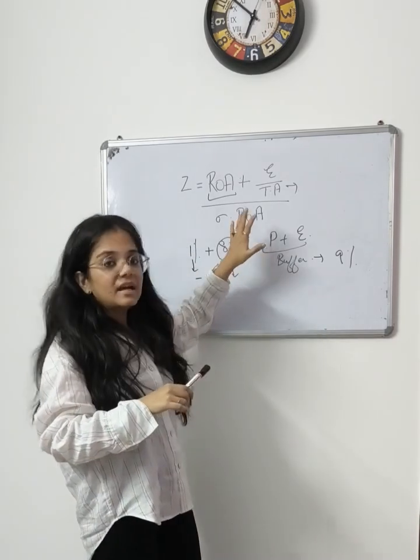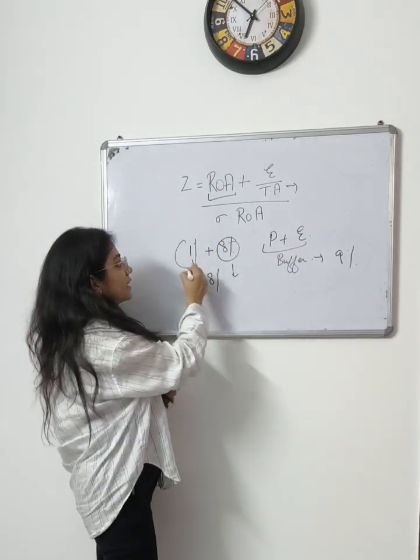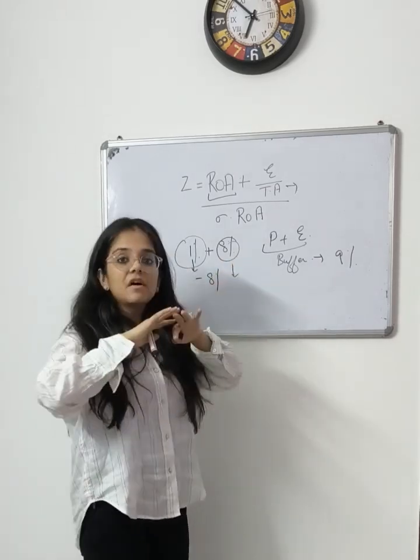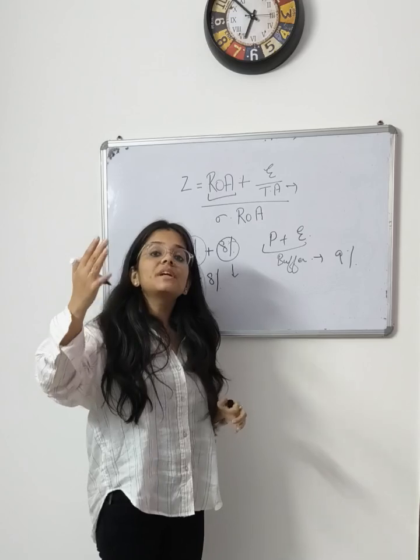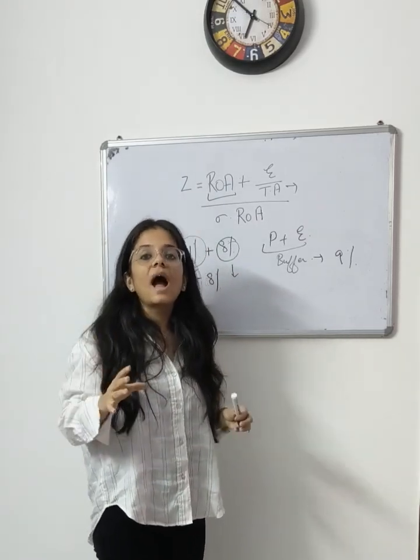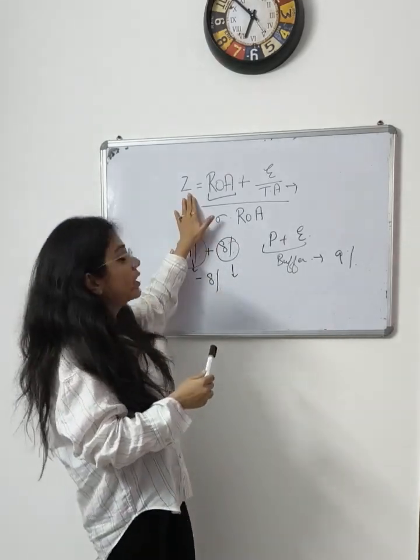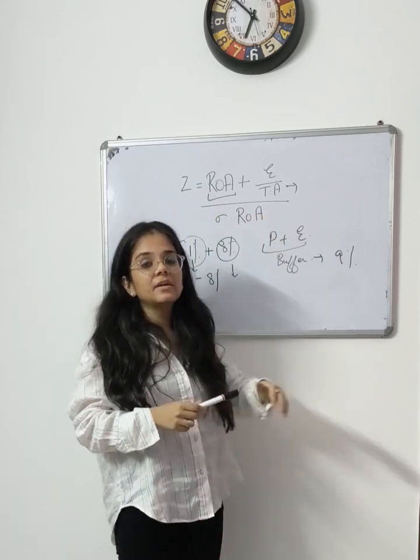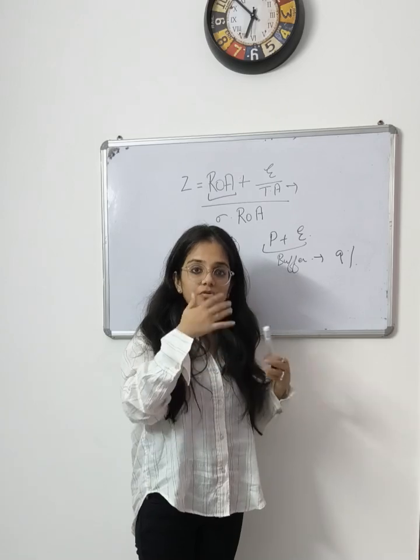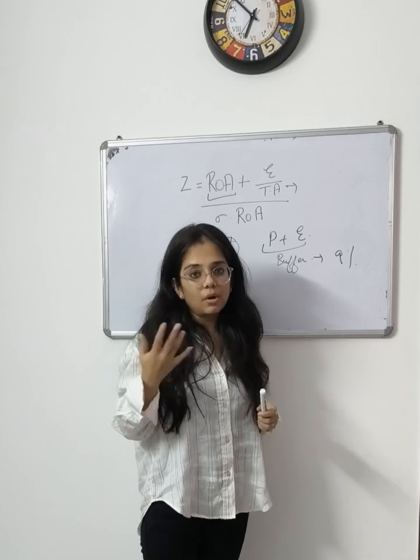So this formula tells how much the ROA has to fall so that the equity gets wiped out. ROA कितना गिरे नीचे कि equity खत्म हो जाए बिल्कुल and the bank becomes insolvent. This is what the Z-score formula is telling. It is telling the number of standard deviations the ROA has to fall for the equity to be wiped out and the bank to become insolvent.